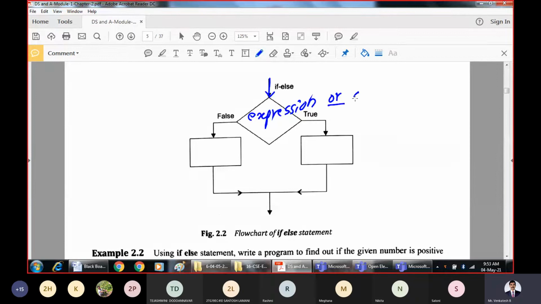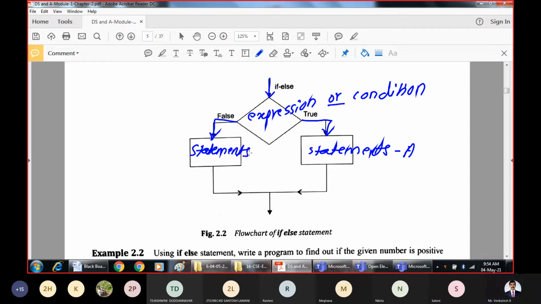If the condition is true, then execute some statements, that is, statements A, the block of statements. If it is false, then execute the statements present here. So for true we execute some set of statements, and for false also we execute some set of statements.